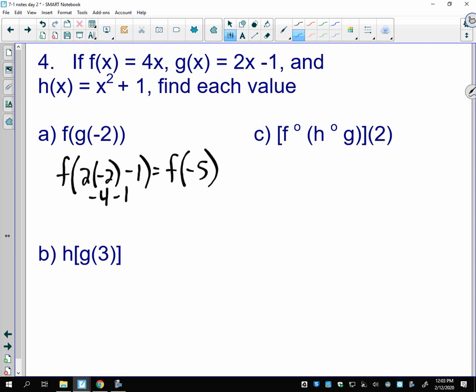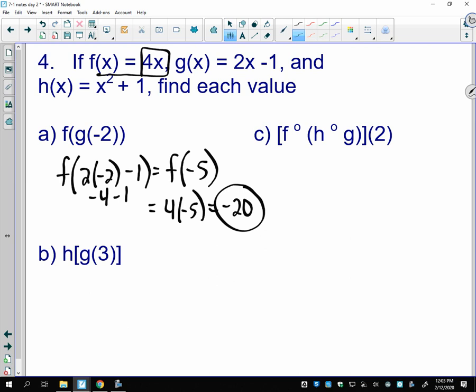So I did the inside layer, and now I'm going to do the outside layer. And f of negative 5 means up here in the f function, I'm going to replace that x with negative 5, and I get negative 20. So your final answer is the answer to the whole problem. Don't give me the in-between answer.